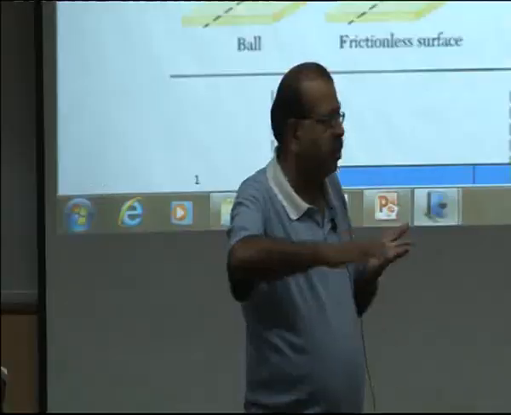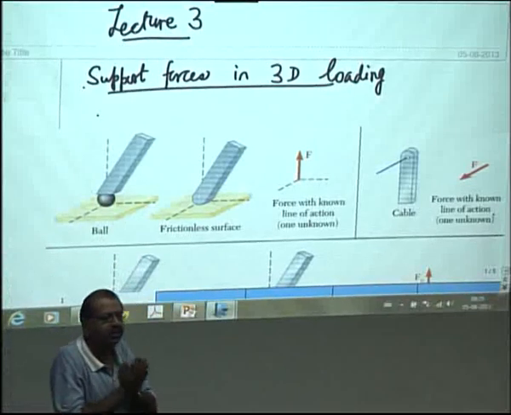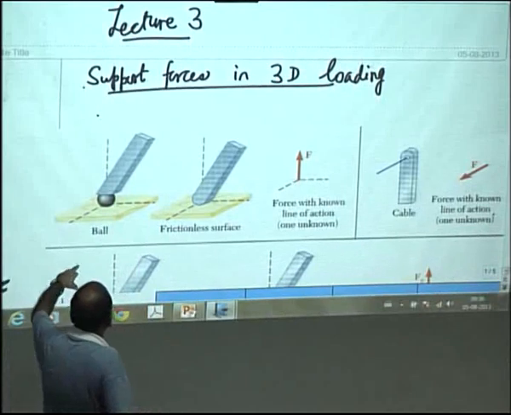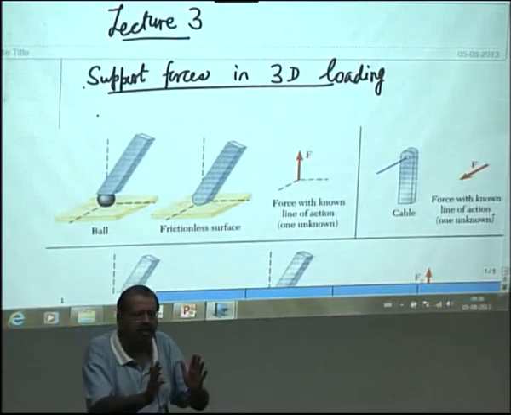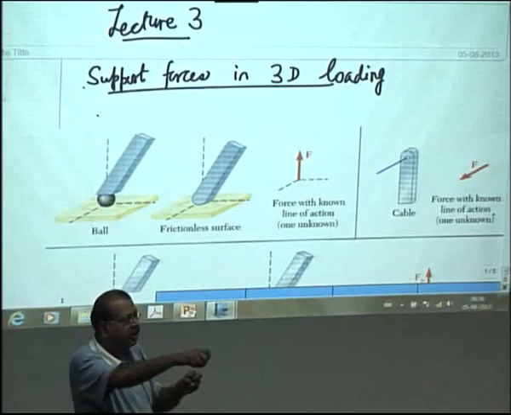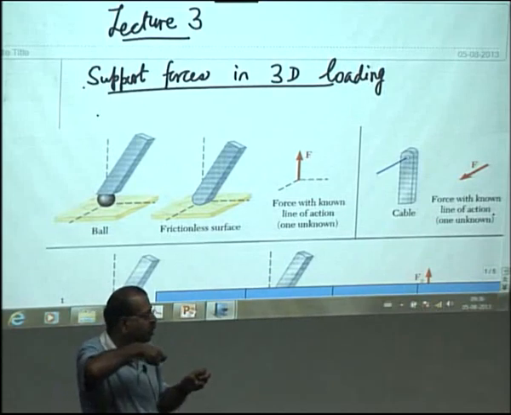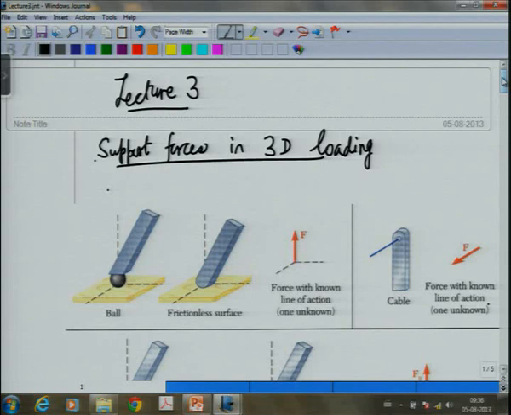contact. Now, in this case the plane of contact, if I say this is the xy plane, and because the frictional forces are 0, there will be no forces provided in the x and y directions. And again the same principle holds. You try to move the body along x, will there be a resistance? You try to move the body along y, will there be a resistance? There will be no resistance if there is no friction.